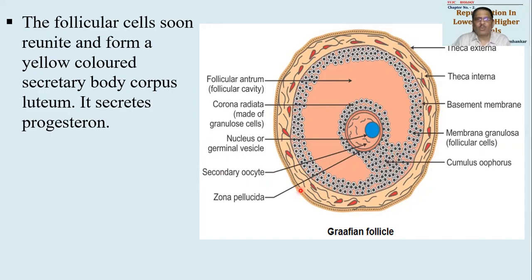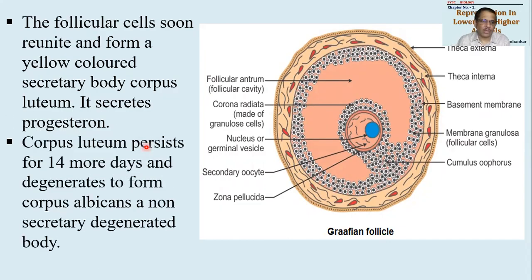This corpus luteum will now start giving another female sex hormone called progesterone. Remember, membrana granulosa cells which were formed around the developing follicle as a part of protection started secreting estrogen. And now after ovulation, the follicle which remained, called corpus luteum, is giving another hormone, progesterone. So these two hormones are important.